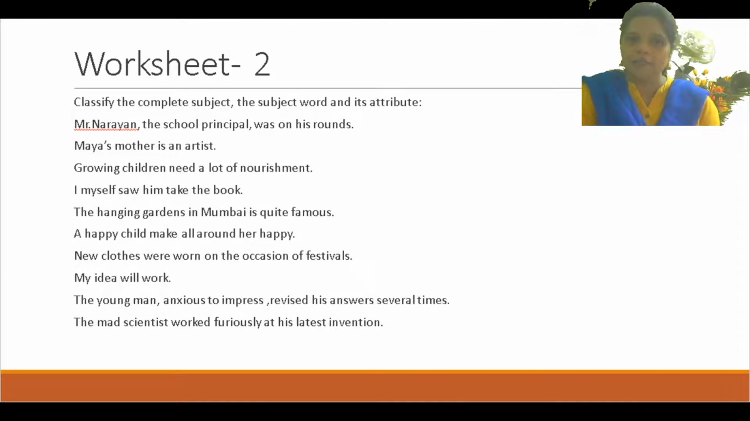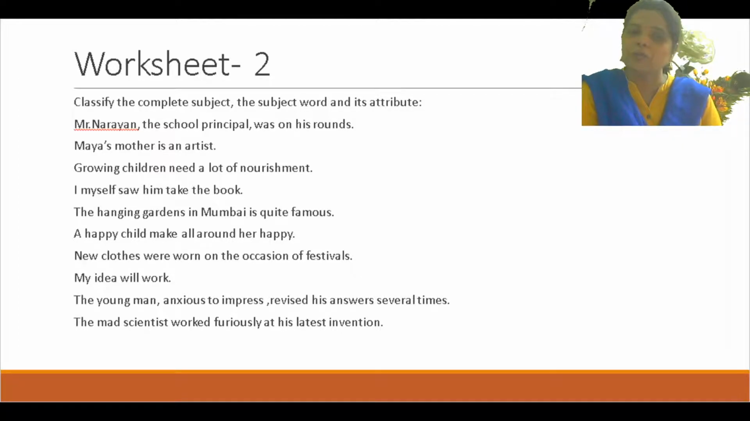Mr. Narayan, the school principal, was on his rounds. Okay, just remember what I told you. Which is the verb? Was. Okay, what is before the verb? Mr. Narayan, the school principal. So the whole group of words is called the complete subject. From where will it be? Mr. Narayan, the school principal. That will be the complete subject.